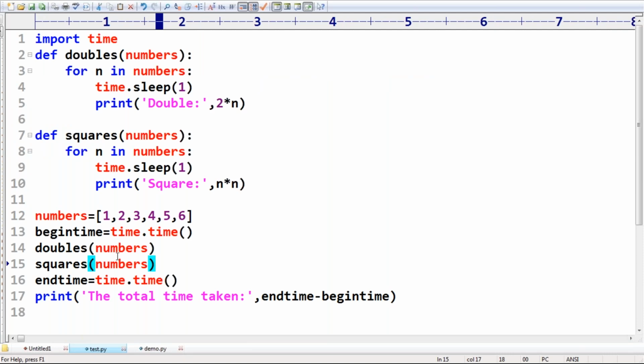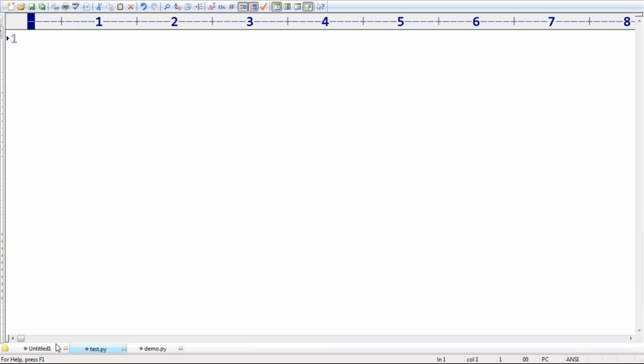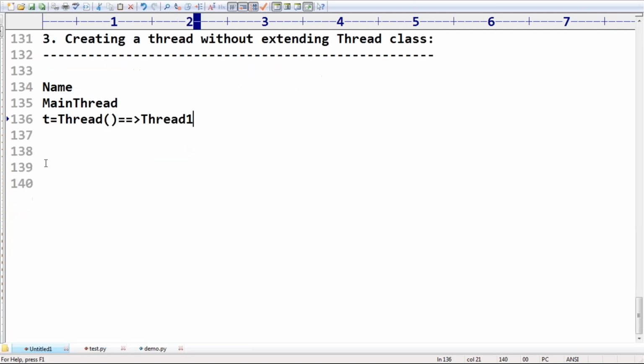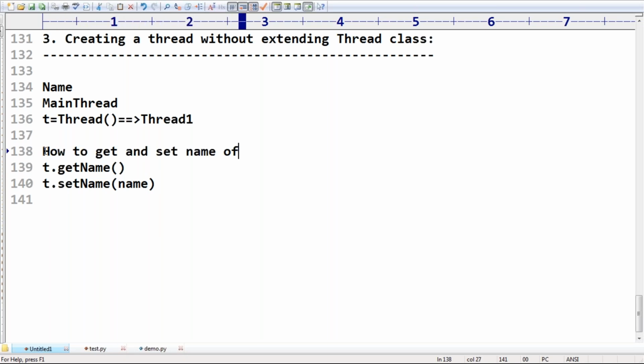How can you do that? It is more or less the same as the Java concept. t.getName() gives the name of the thread. t.setName() lets you pass your own name. These are the methods we require to get and set the name of a thread.